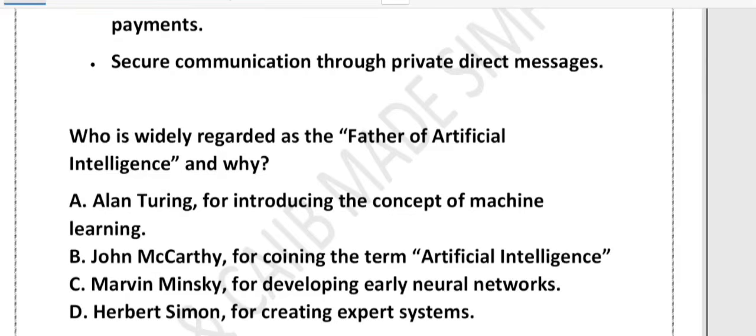Option B, John McCarthy for coining the term artificial intelligence. Option C, Marvin Minsky for developing early neural networks. Option D, Herbert Simon for creating expert systems. So let's look at option number A.